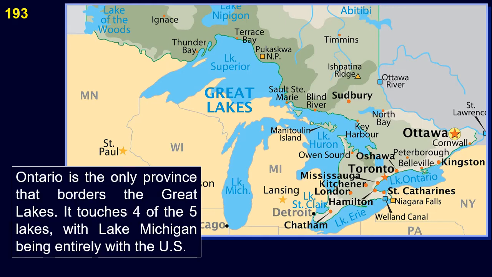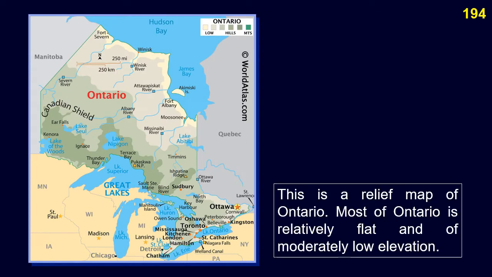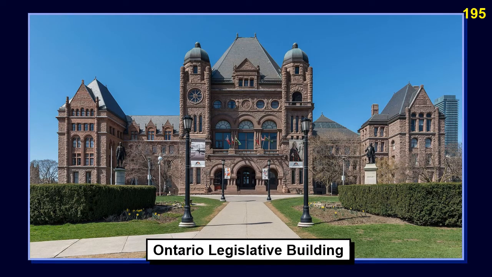Ontario is the only province that borders the Great Lakes. It touches 4 of the 5 lakes, with Lake Michigan being entirely within the U.S. This is a relief map of Ontario. Most of Ontario is relatively flat and of moderately low elevation. This is the Ontario Legislative Building.